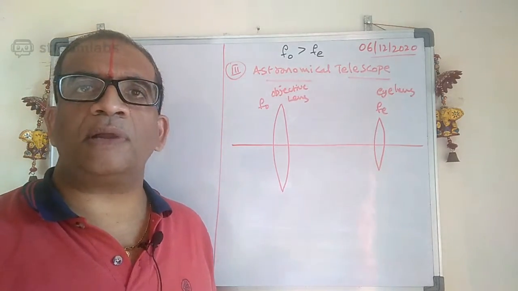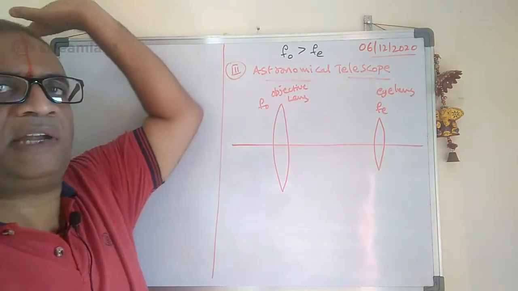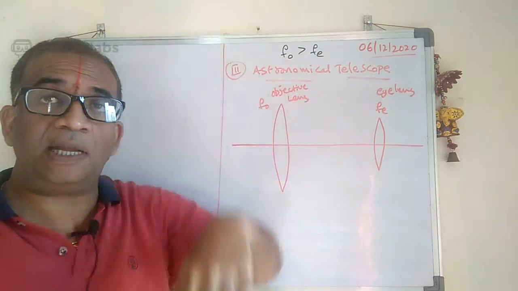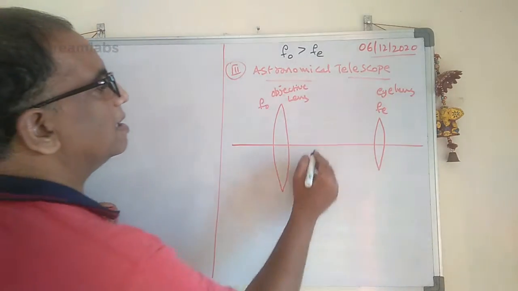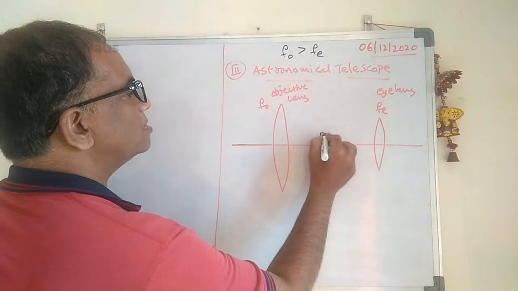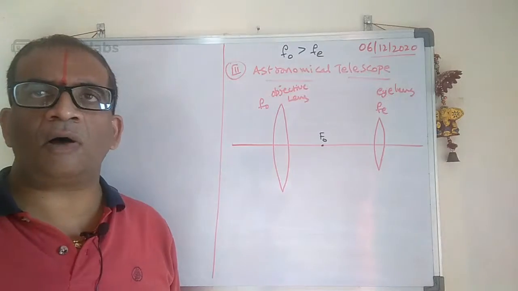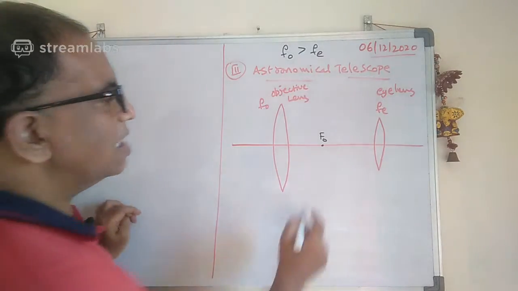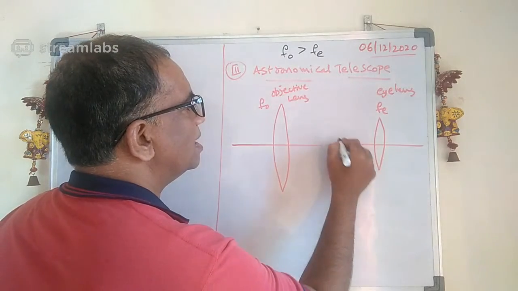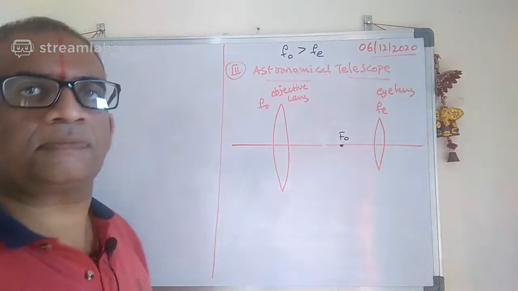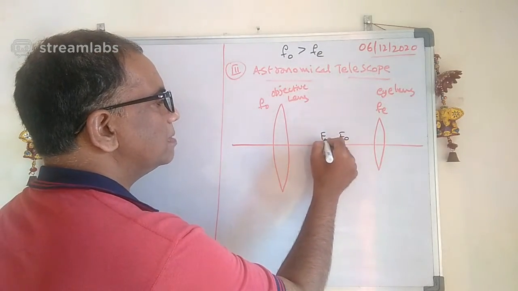Now see here what will happen. The object is very far, at infinity. Then tell me where the image will form. The image will form definitely at the focal length of the objective lens, or not? Let me draw a little bit here. The focal length of the objective lens, and the focal length of the eyepiece is here.